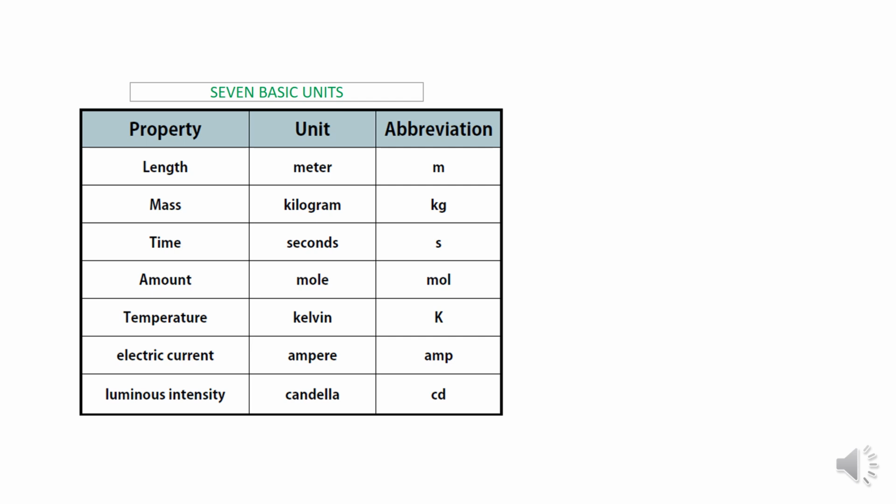The difference between mass and amount of substance: mass is the overall quantity, while amount of substance is about individual atoms. That's the only difference between these two measurements. These are the 7 basic units using which other derived units are obtained.